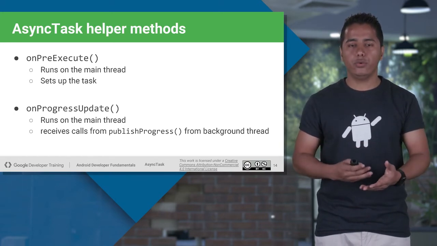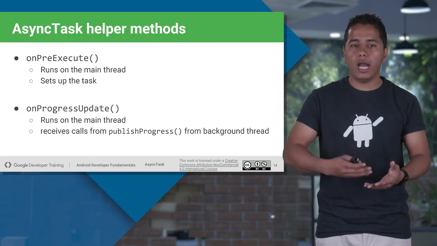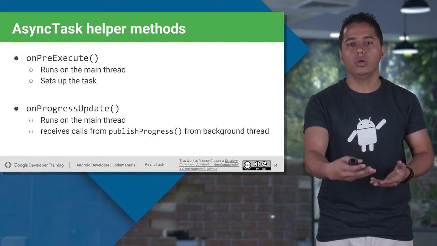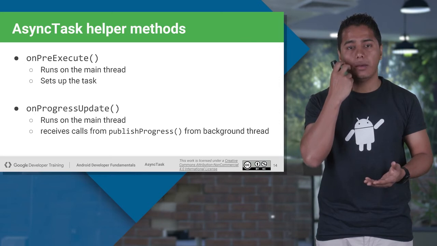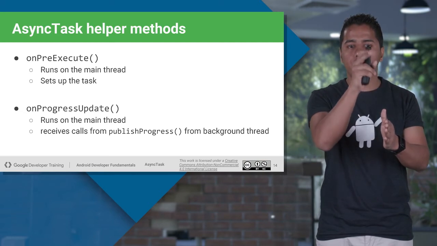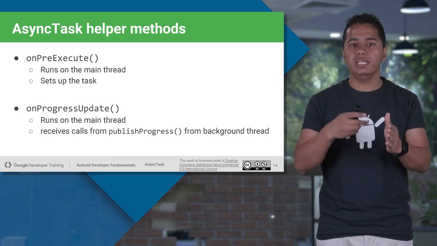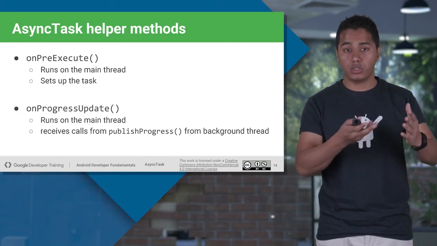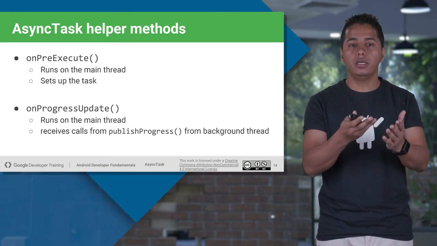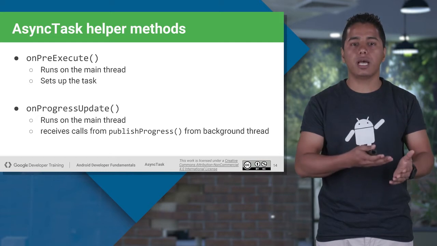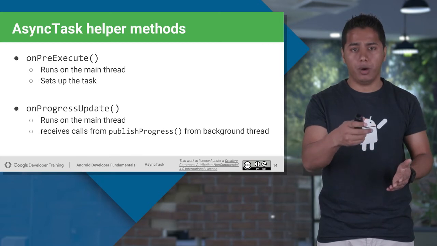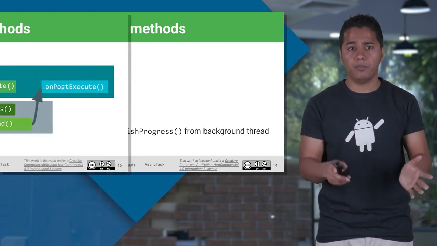Now what happens if you want to update your UI while you are running your background process? At the same time, you want to update your UI. For example, you must have seen downloading a file. Whenever you are downloading a file, at the same time, your progress bar also gets updated. So how exactly do they do it? Well, of course, I cannot put any UI operation inside my worker thread. So what exactly do they do? They call a method named onProgressUpdate. Now, onProgressUpdate can be called from within the doInBackground by a method named publishProgress. So we will see a complete block diagram here.